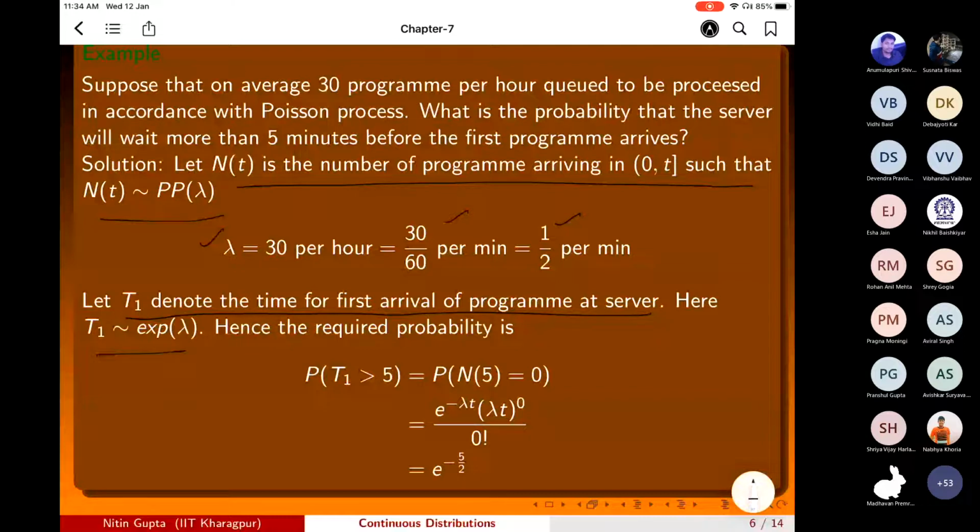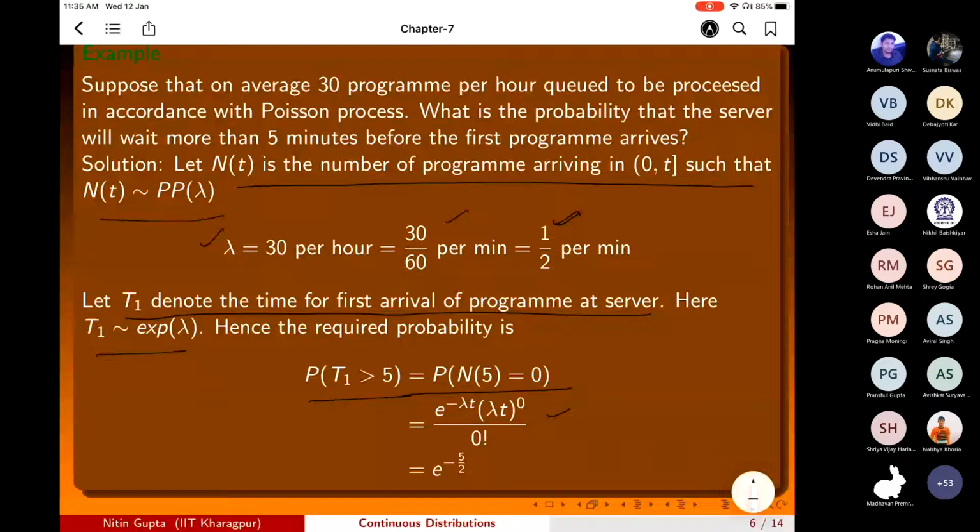Here T1 is exponential. Therefore probability T1 greater than 5 is the probability that N(5) is equal to 0, so this is e raised to power minus lambda T. Lambda is half and T is 5.